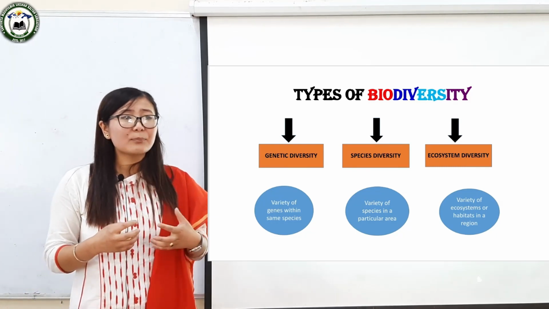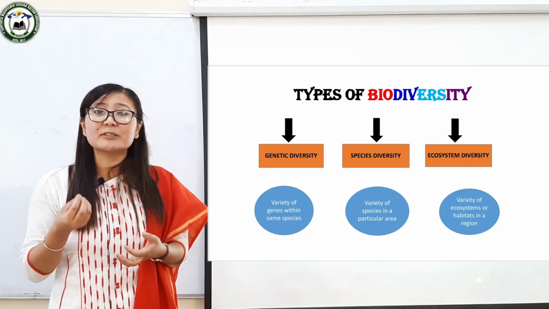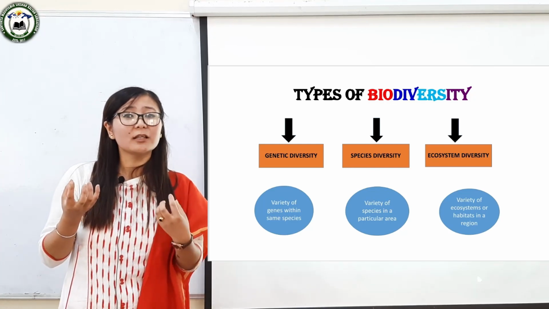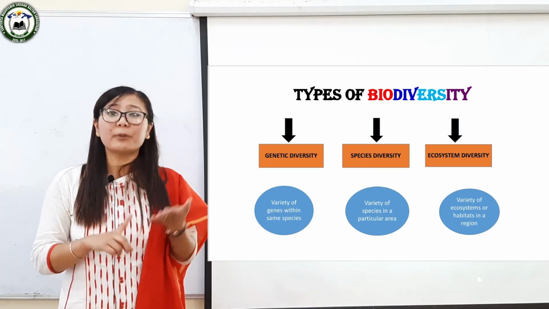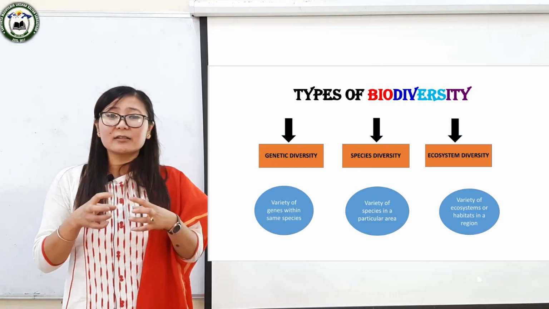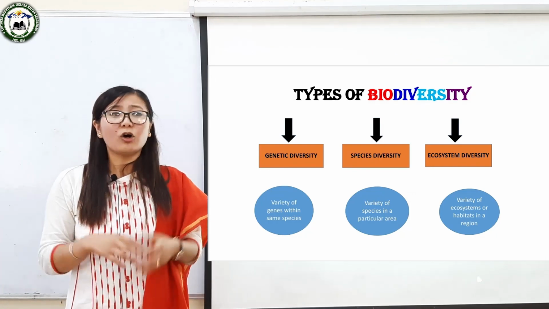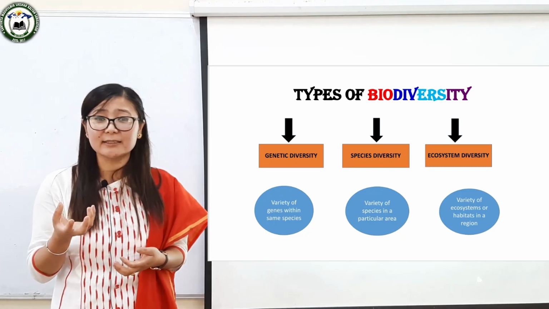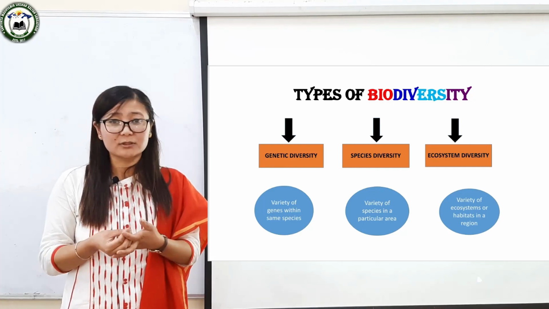For other examples, we can cite the different breeds or variations within the same species of dog. Dog is there, but we can find a variety of breeds within dog, like German Shepherd, Boxer, Bulldog, Pug, right? All these are the result of genetic variations within the same species. Another example is the different varieties of rose. Rose is a flower, right? But we can find varieties of variations within the same species of rose.